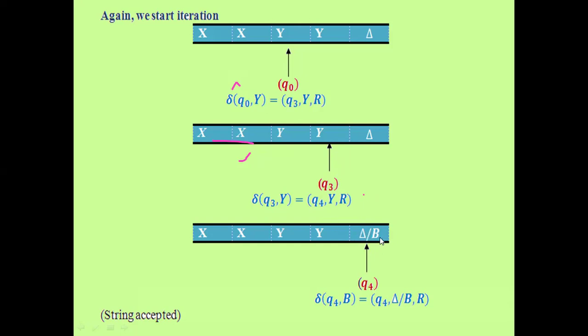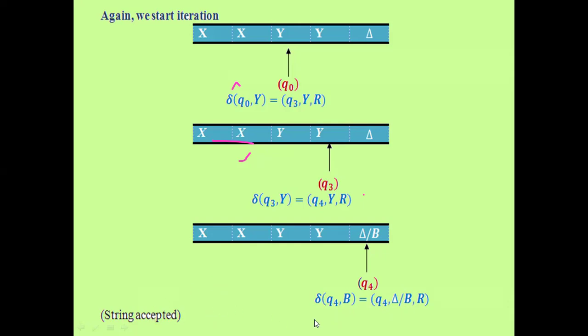What is in that blank symbol? Both the symbols are blank. That is your header, and then the controller. That is Q4 you have in the controller. That Q4 comma blank, where is it moving? Q4 in a blank comma right. Rightmost it will be moving. Then after that the string will be accepted. We do not have any other moving, so the string is accepted.